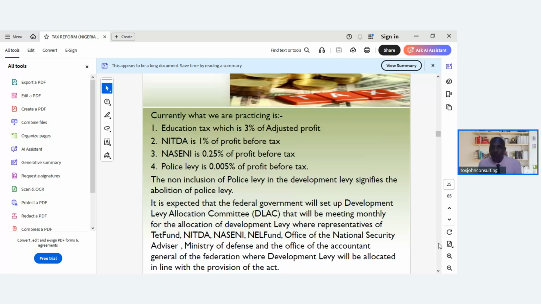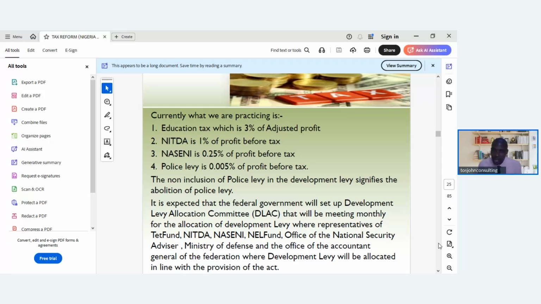So currently what we are practicing is, like I said earlier, education tax is usually 3% of adjusted profit or accessible profit. Then we have NITDA, 1% of profit before tax. That is what is being charged in the current tax regime that we are using. Then NASENI is 0.25% of profit before tax.